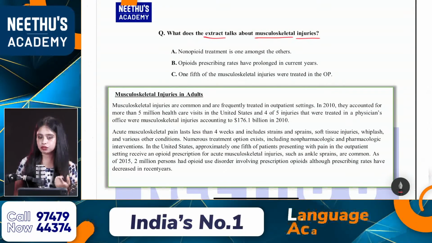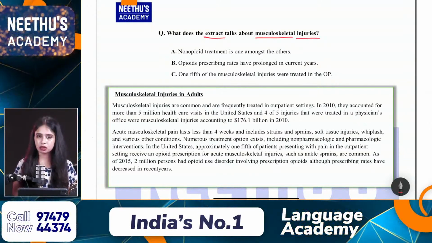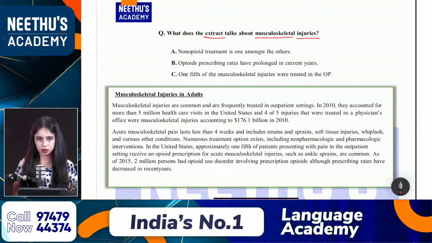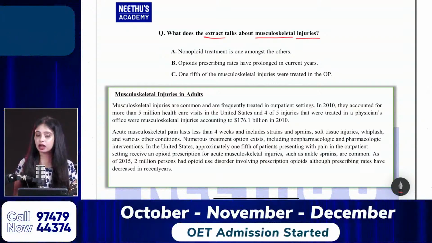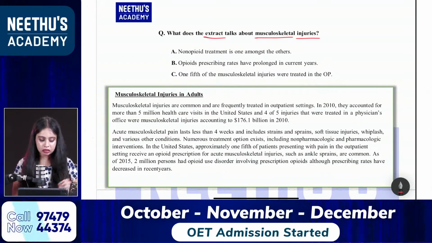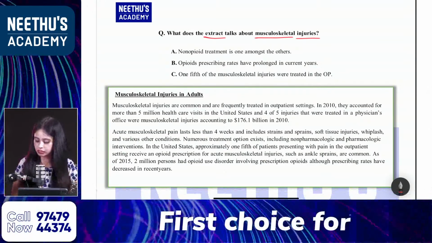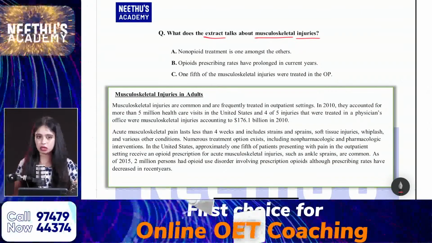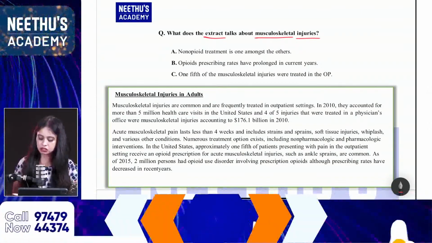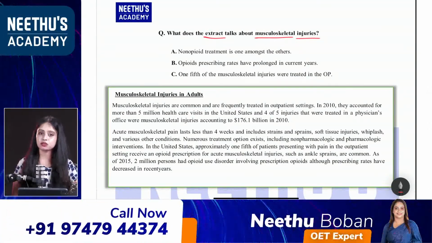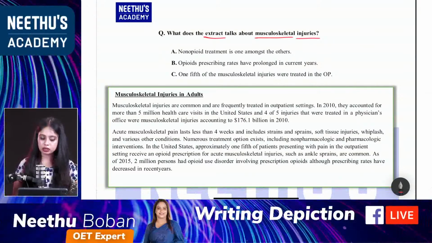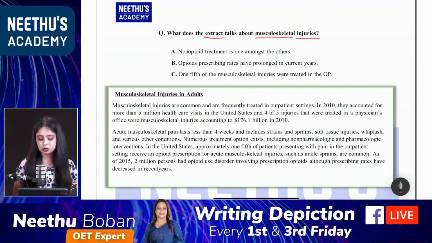And before that, in understanding the question, one point is remaining. Which category of question is this? Hi, Divi. Good evening. Yes, Divi, can you tell me in the comment box which category of question this is? What does the extract talk about? Musculoskeletal injuries.